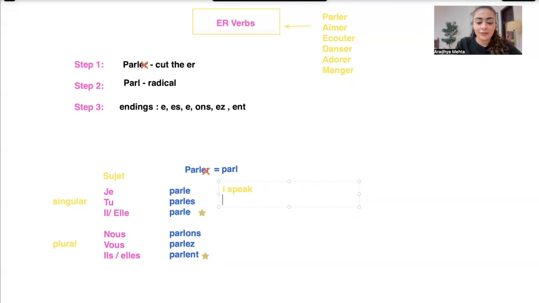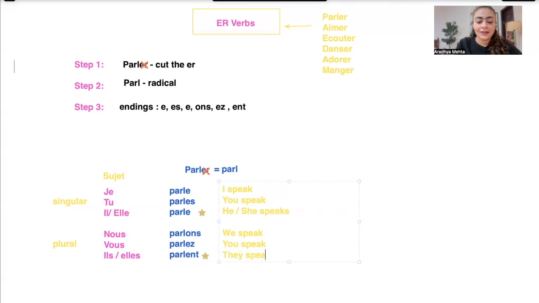Tu parles. You speak. Il parle ou elle parle. He or she speaks. Nous parlons. We speak. Vous parlez. You speak. Ils parlent. Elles parlent. They speak.